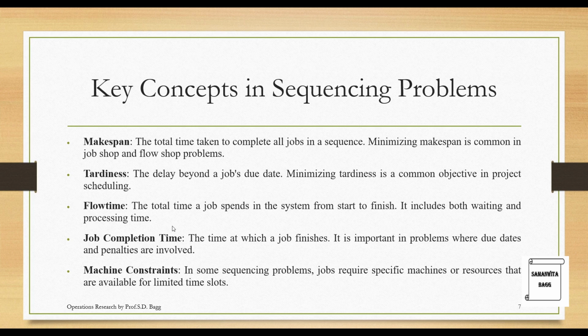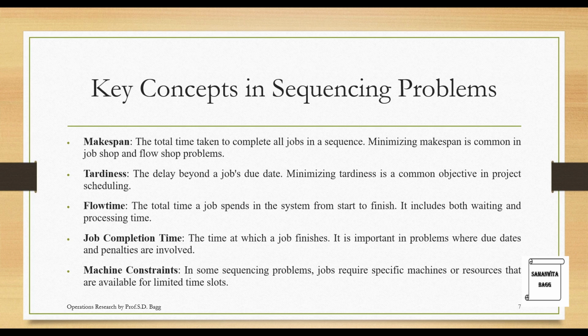Flow time: the total time a job spends in the system from start to finish. It includes both waiting and processing time. So flow time will include both the waiting time, the time the material is waiting to enter the next machine, and the processing time. Say it has to go through 5 machines and it requires some 5 hours. So this is the processing time. And say it had to wait 15 minutes or 30 minutes in between two jobs. So that is called the waiting time.